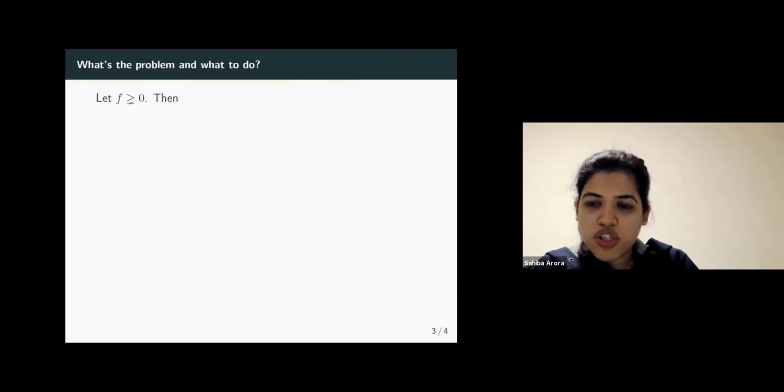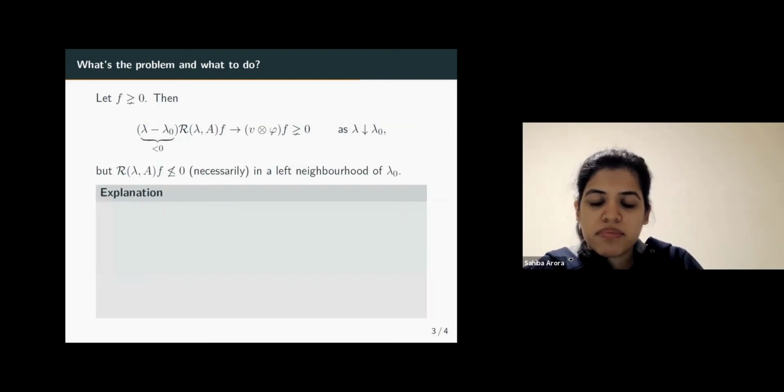So we start with a positive non-zero function f in L^p space. Then we had this convergence to a positive function as lambda goes up to lambda naught. I think there should have been an up arrow here.